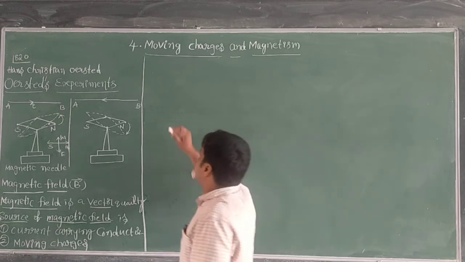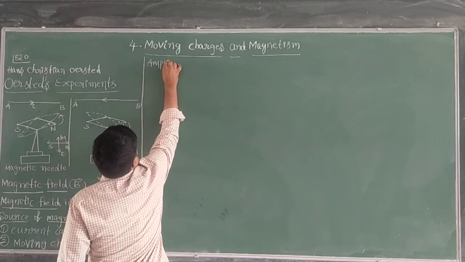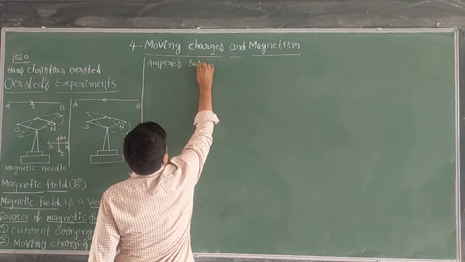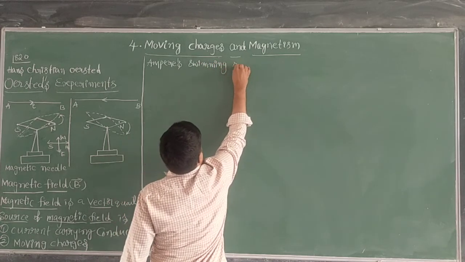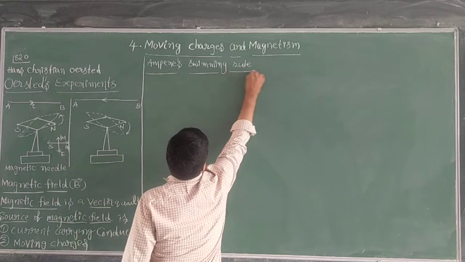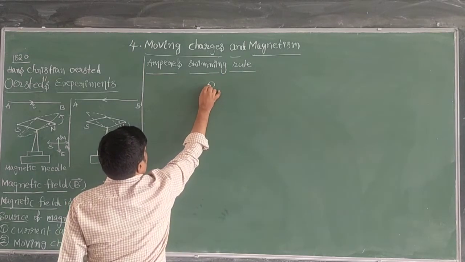Yes, right. First one, Ampere's swimming rule. Let me see here. First we will see Ampere's swimming rule. To study this rule, imagine a man is swimming in the direction of, right?